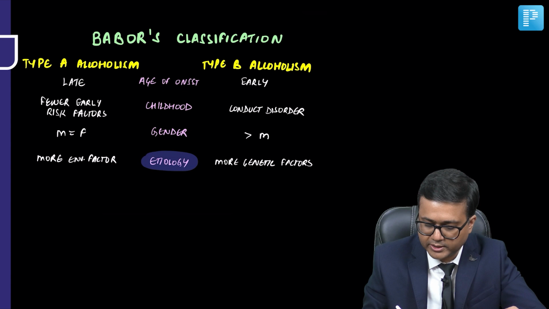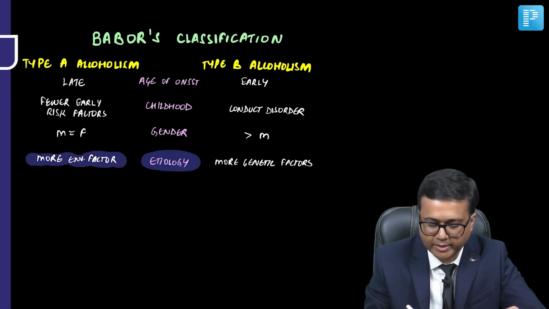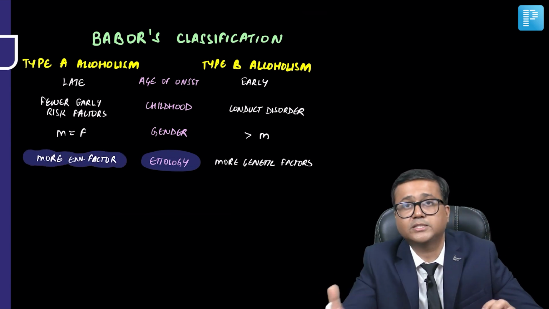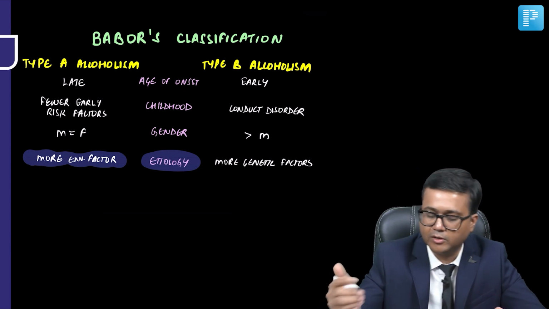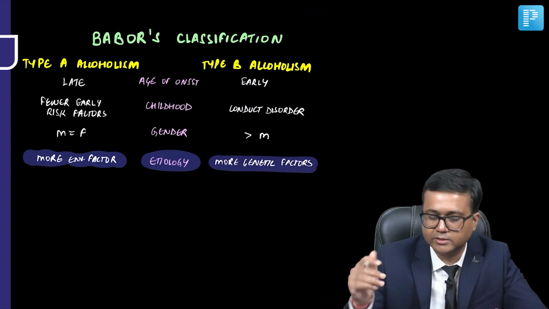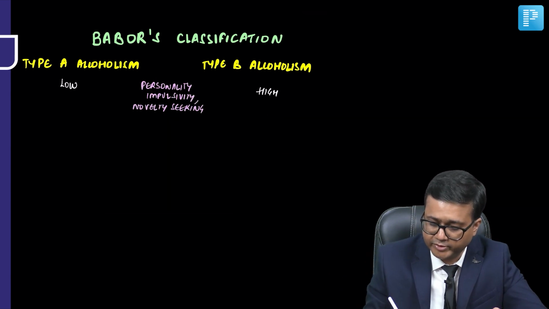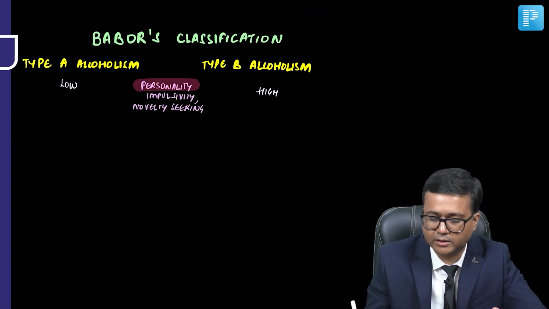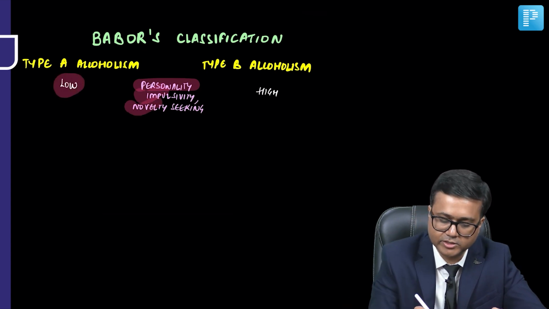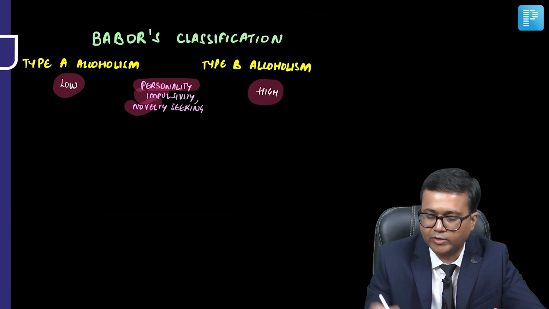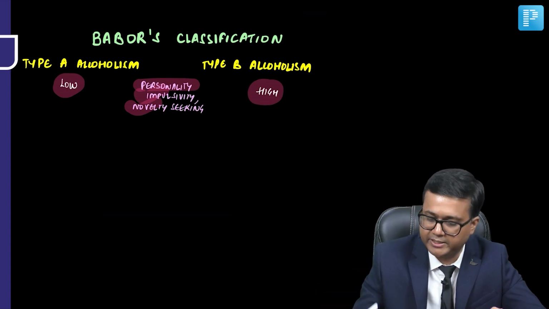Coming to etiology, more environmental factors are present in type A, while more genetic factors are present in type B alcoholism. And personality traits such as impulsivity and novelty seeking are low in type A, while they are high in type B.